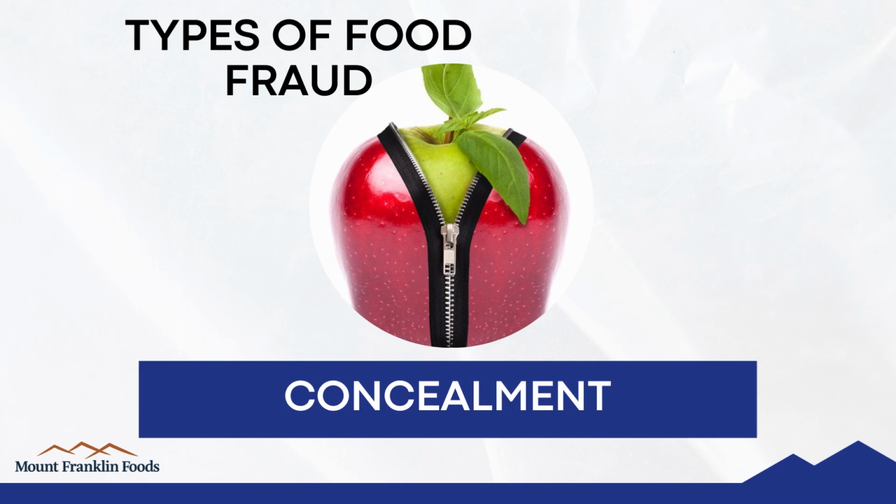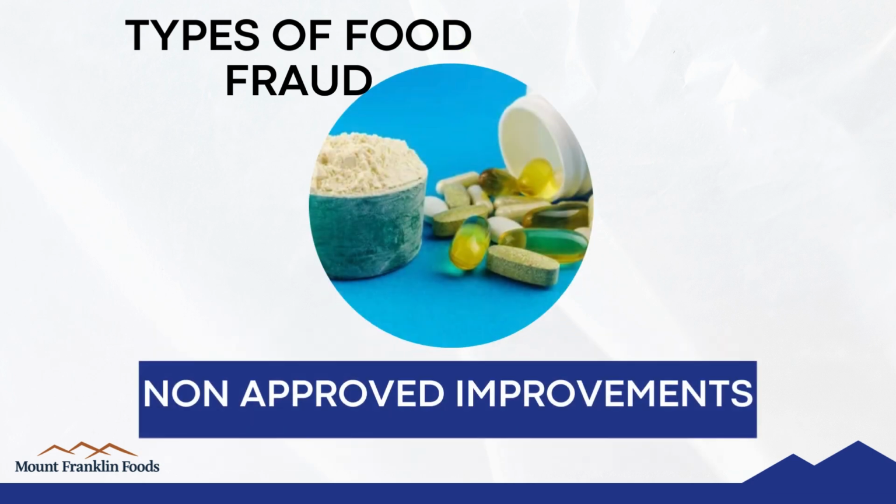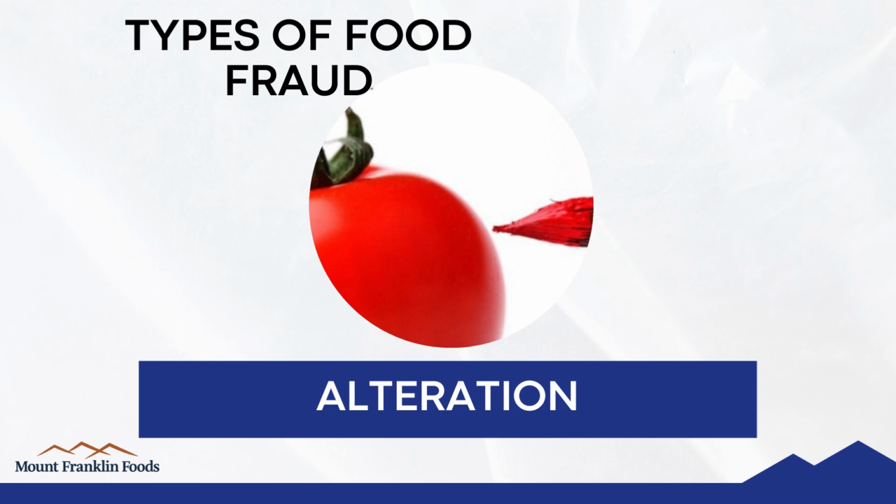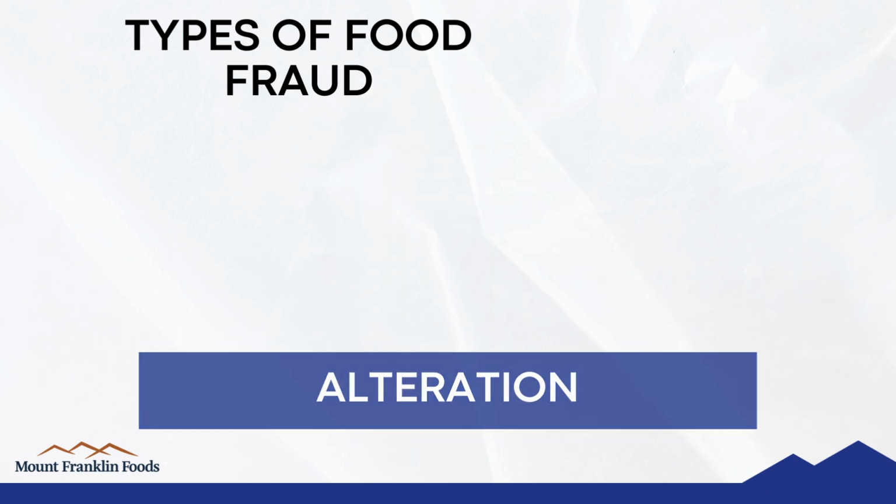Concealment, when the low quality of ingredients or food products is hidden. Non-approved improvements, when an unknown or undeclared material is added to the product to improve its quality attributes. Simulation, making a copy of the original product but not pretending to be identical to the legitimate product. Alteration, when the legitimate product and its packaging are used fraudulently.